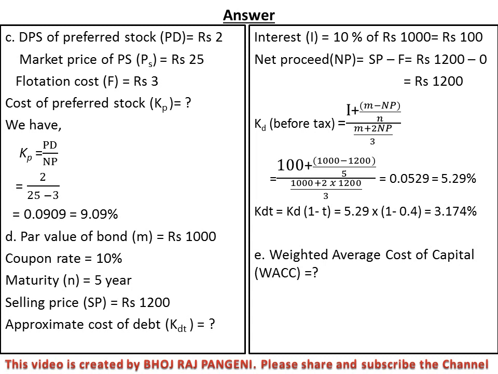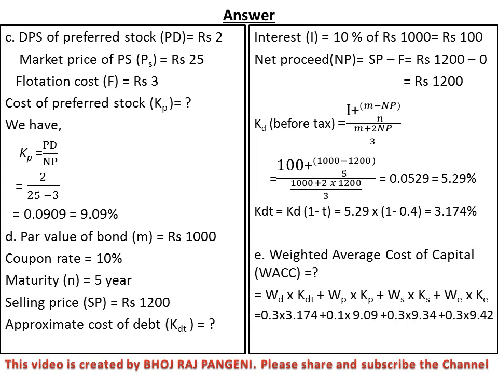Now point E, weighted average cost of capital. Weighted average cost of capital WACC. Write the formula: WD KDT plus WP KP plus WS KS plus WE KE. All the variable values are in our question and our solution, so put the values respectively.